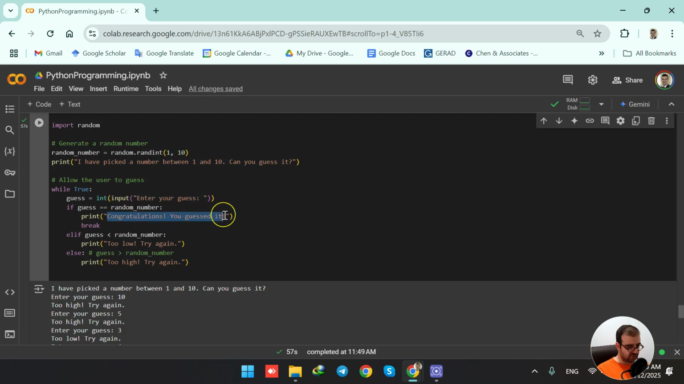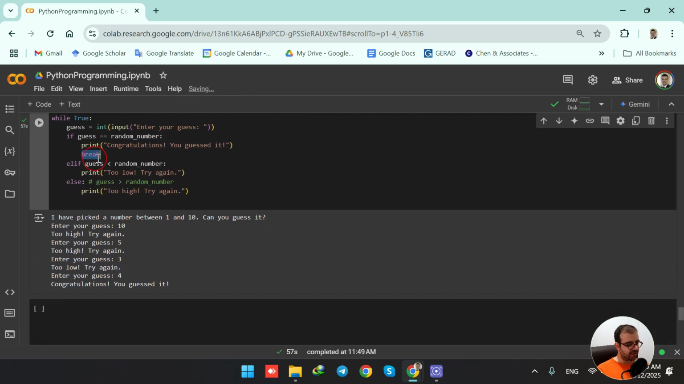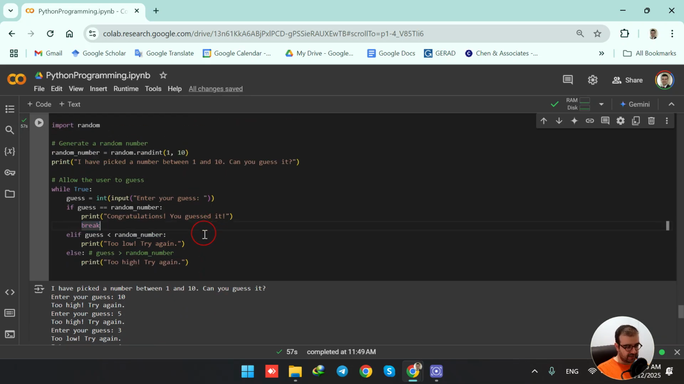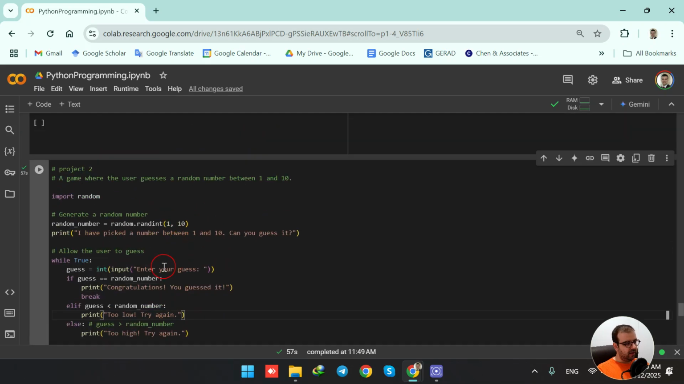So this message is shown, and then the break keyword gets us out of the while loop, because we are not seeing the message saying try again anymore. But if you cannot guess the number, it is going to ask you to enter your guess number and show the message either too low or too high. So this is how we can create a game that generates a random number between two numbers for us, and we can start guessing that generated number.